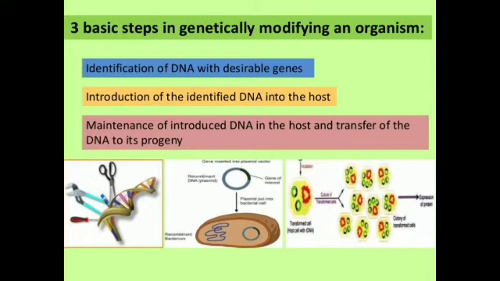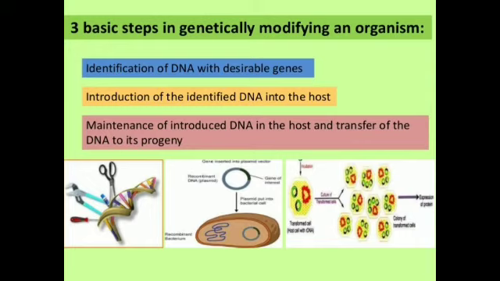So this desired character is first identified, then that DNA is isolated and introduced into the host body, so that it is maintained and that particular DNA should be carried to the next generation.